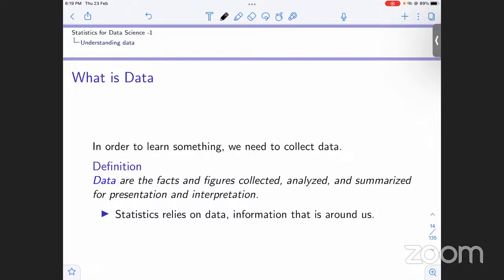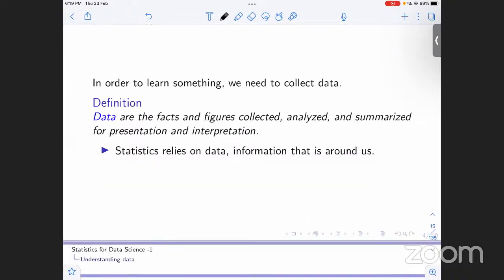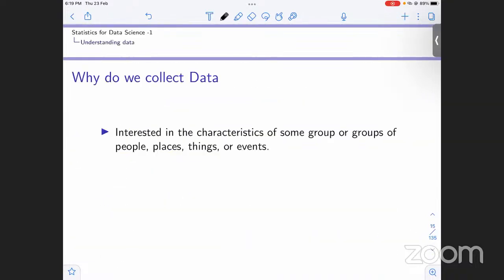Of the data that we get. Data is every information that we have around us. Data, we hear this term a lot now. Data is nothing, it's just any information that is around us. Now, why do we need to collect data?